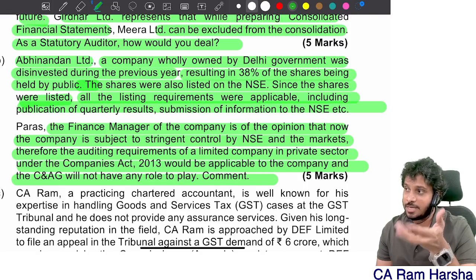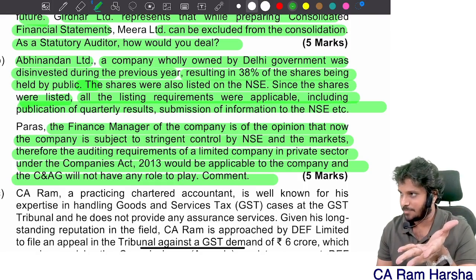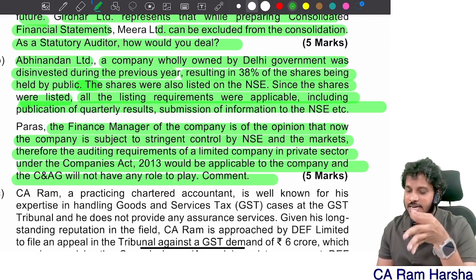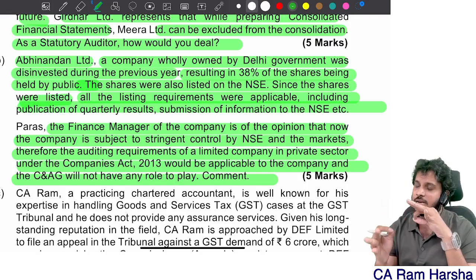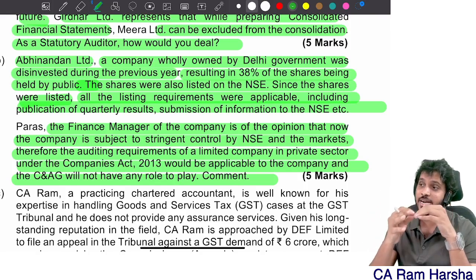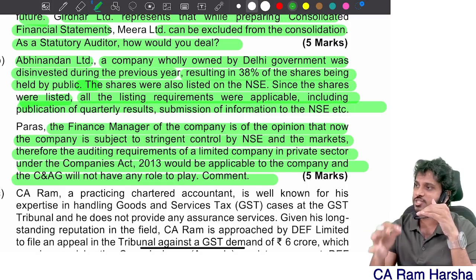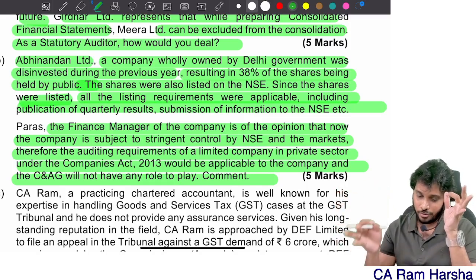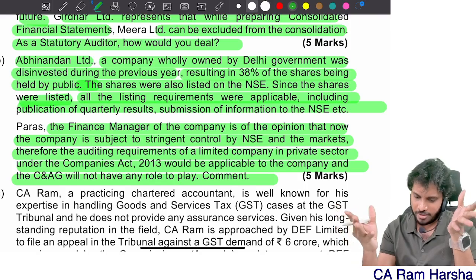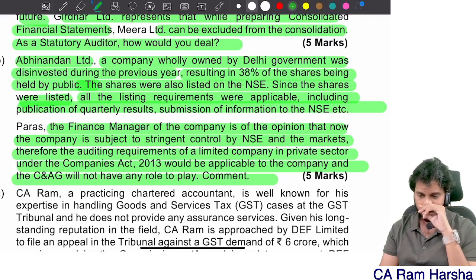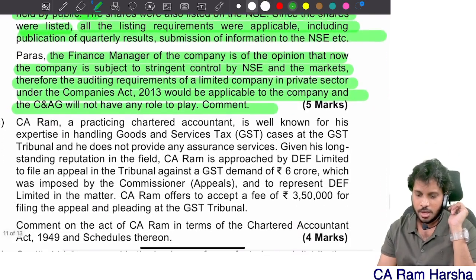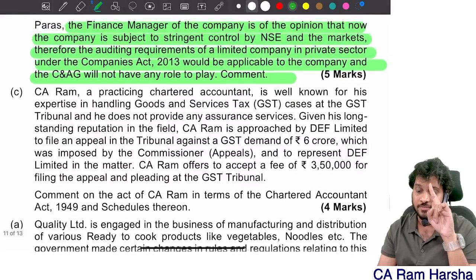Because the state government is owning more than 51% voting power. That's a government company. Since it's a government company, C&AG will participate in the appointment of first auditor and subsequent auditors. Therefore, the argument of the finance manager about NSE regulations, that is not correct. So that's it. You read the answer, simple answer. Government company definition, I think you must write.